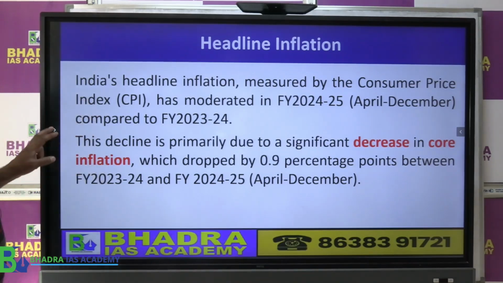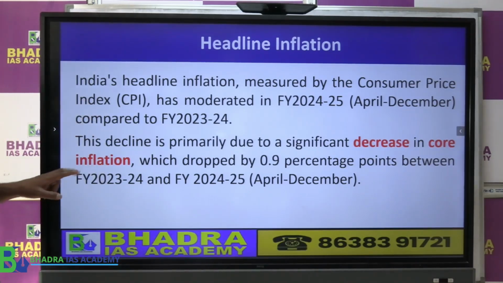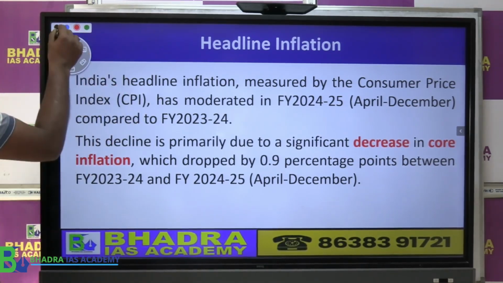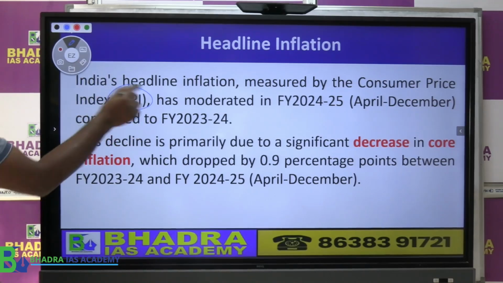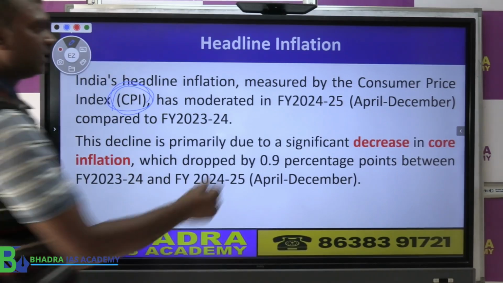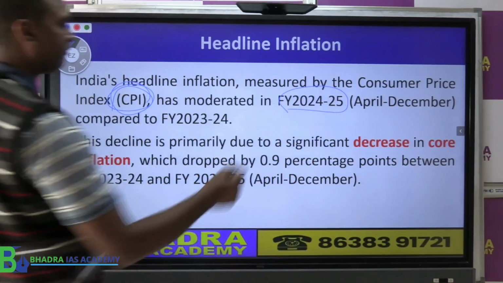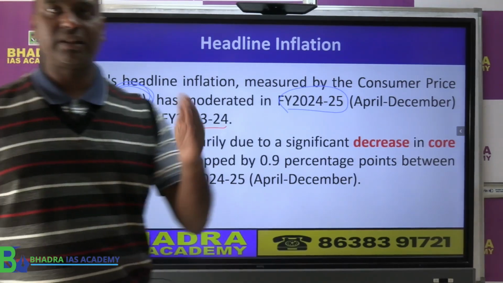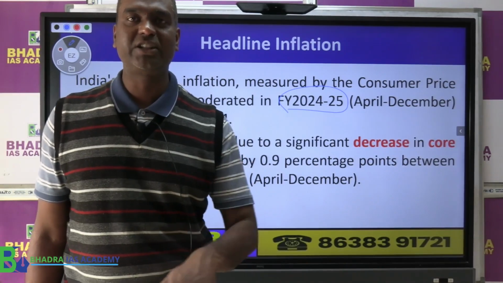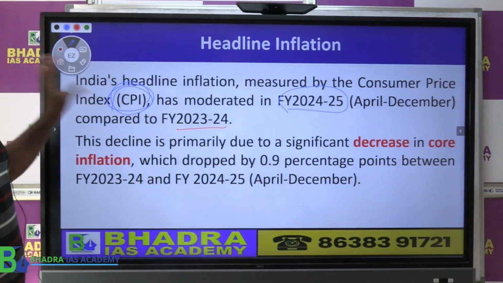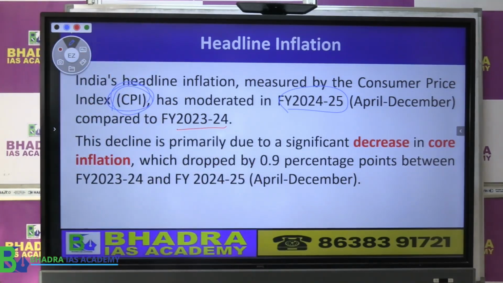Now if you see here, the headline inflation measured by the CPI, that is the consumer price index, it moderated in 2024-25 compared to 23-24, because there was a decrease in inflation last year compared to the previous year. That is the Economic Survey's main statement.